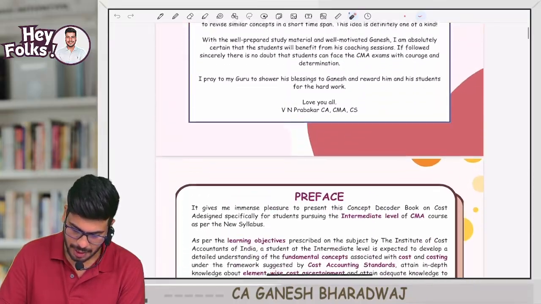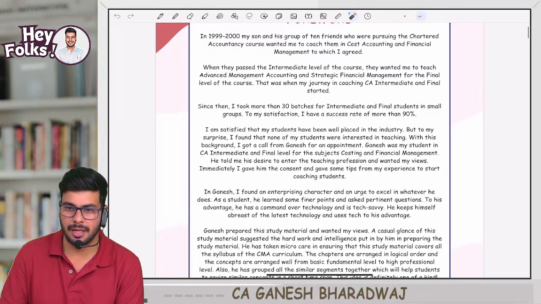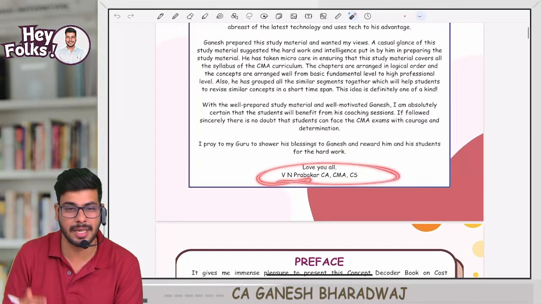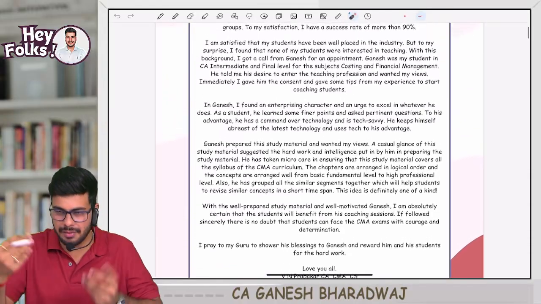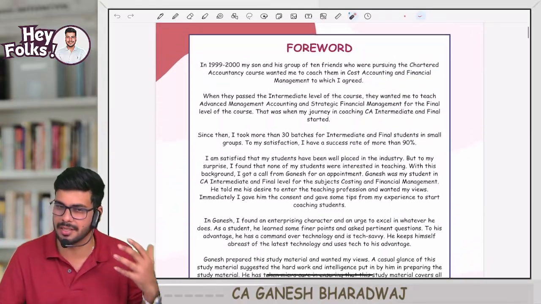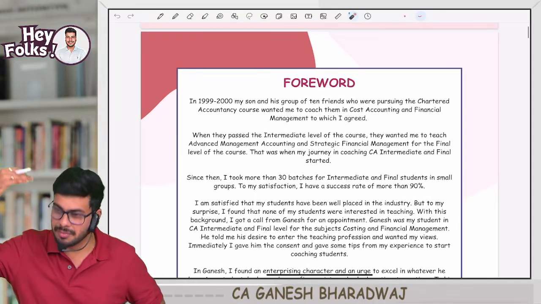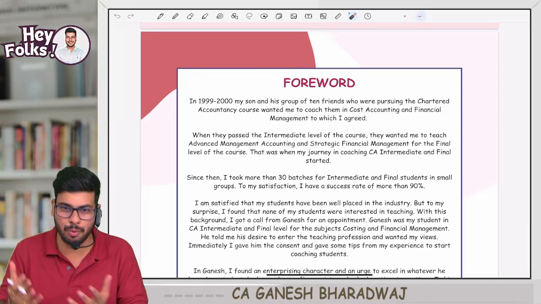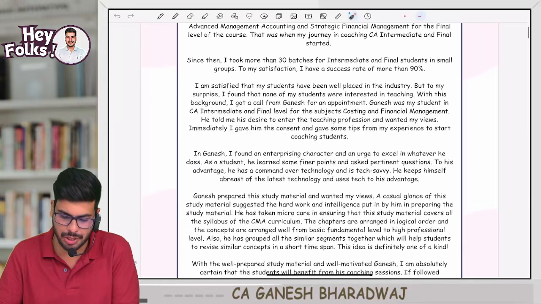So if you see here, this is a concept book. There, I have this foreword and preface. Foreword is something that my costing and FM teacher, Trivian Prabhakar, who is a triplet, CA, CMA, and a CS, has written. I gave this book to him, he went through it and he has written this foreword. Generally, a foreword is written by a person who is much more experienced. They have read my book and shared their views, so in your free time, you can go through this.